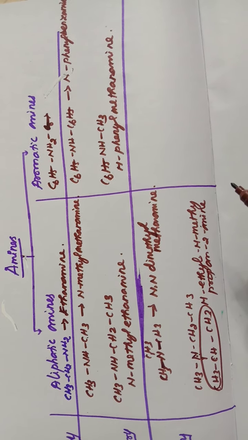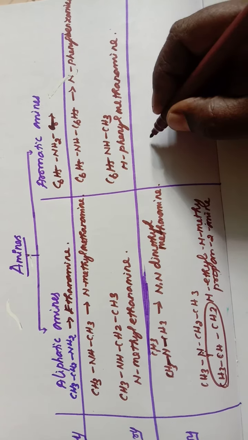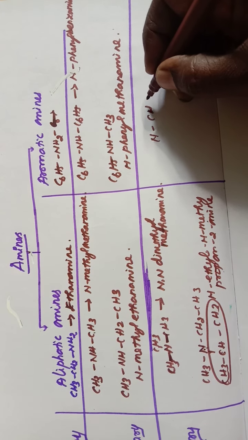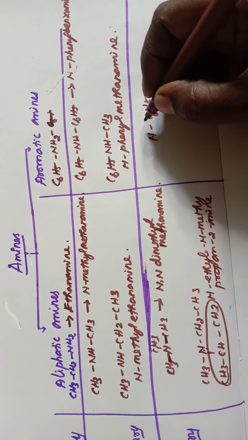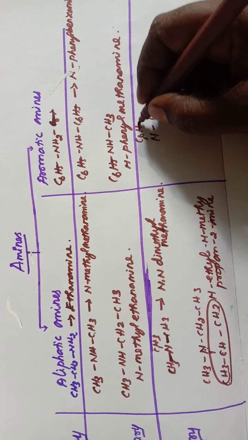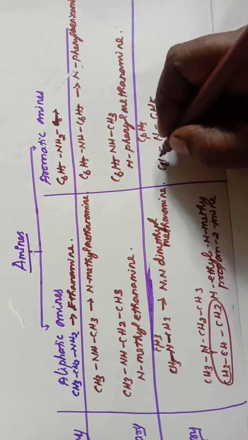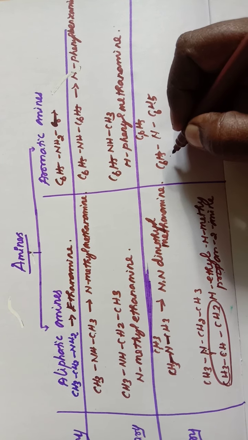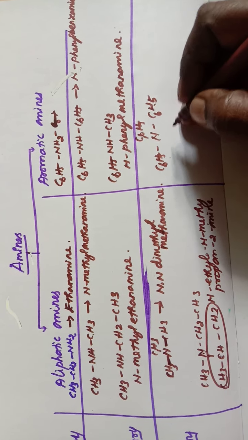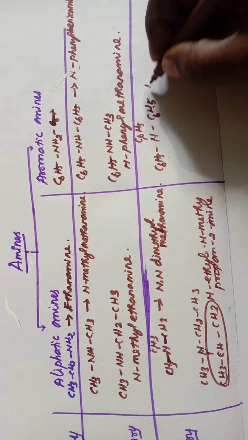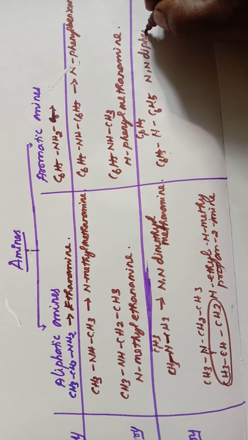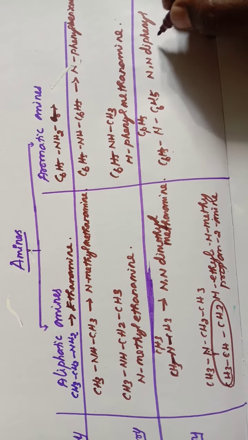An example for tertiary aromatic amine, N, C6H5, and this is C6H5, and this is also C6H5. All the three groups are the same, so this is the example for tertiary aromatic simple amine. Name of the compound is N,N-diphenylbenzamine.